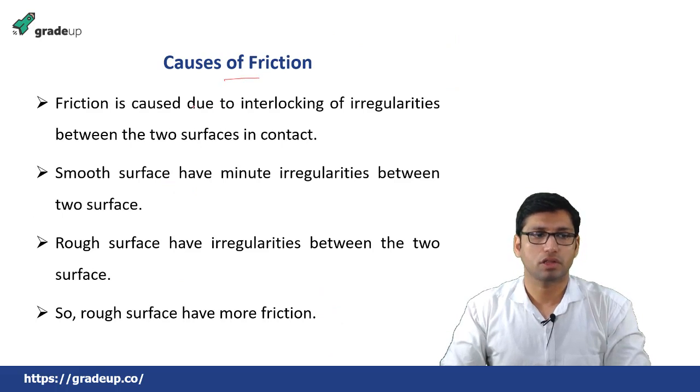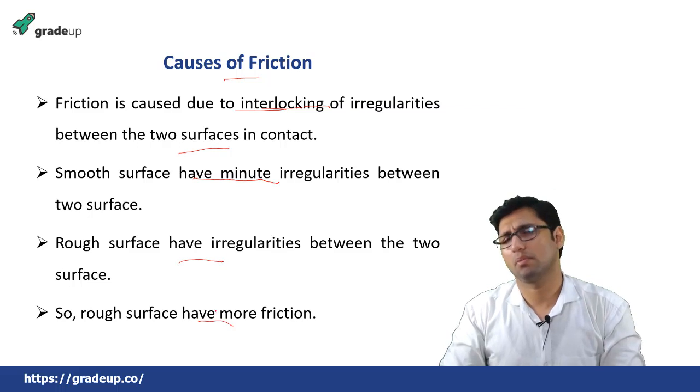And the cause of friction, as we know, is the interlocking of irregularities between two surfaces in contact; that is the main reason. A smooth surface has minute irregularities and a rough surface has more, so a rough surface has more friction.